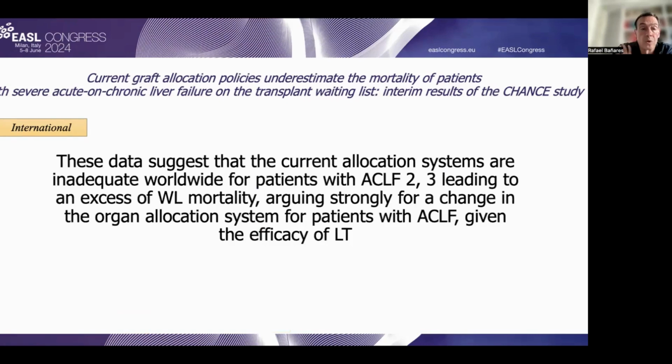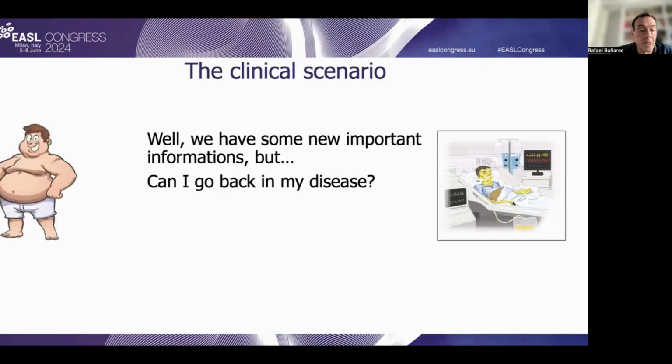Therefore, the authors conclude that these data suggest the current allocation systems are inadequate for patients with acute-on-chronic liver failure 2 or 3, suggesting the importance of changing the organ allocation system for patients with this severe disease. Well, but the patient also asked us: is there any possibility that my disease can go back?